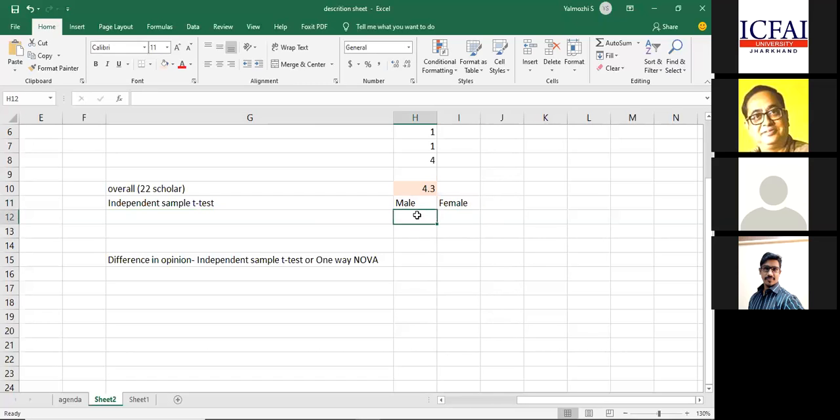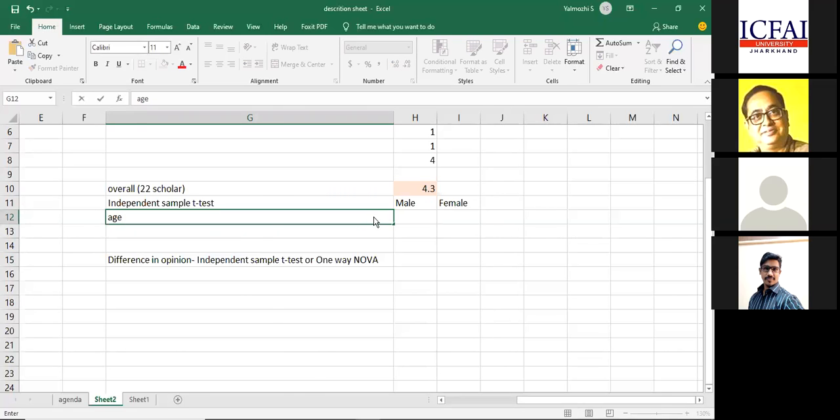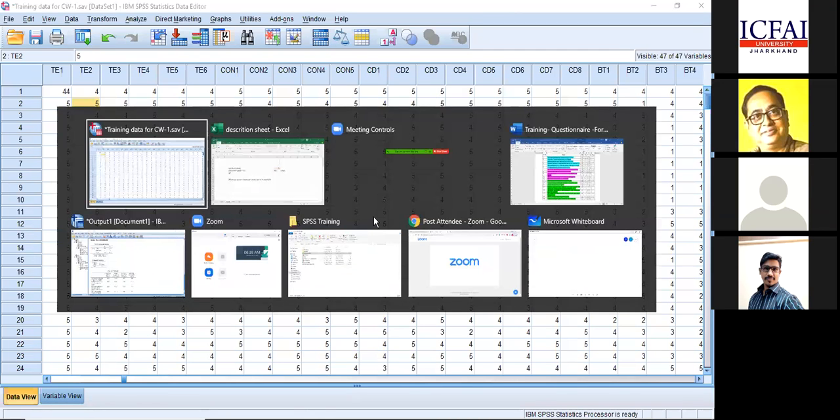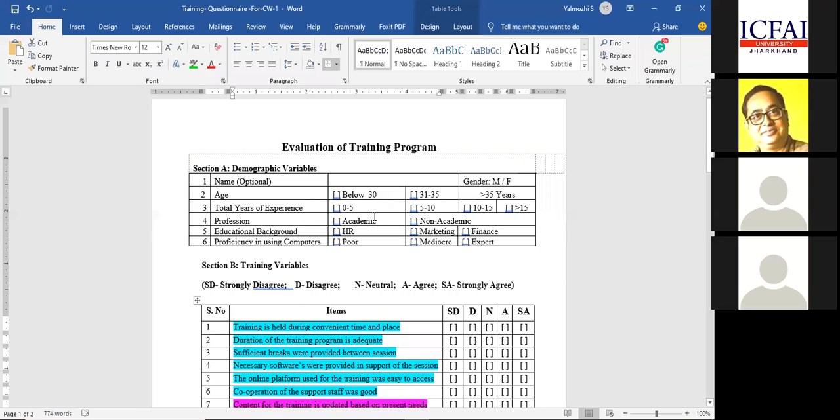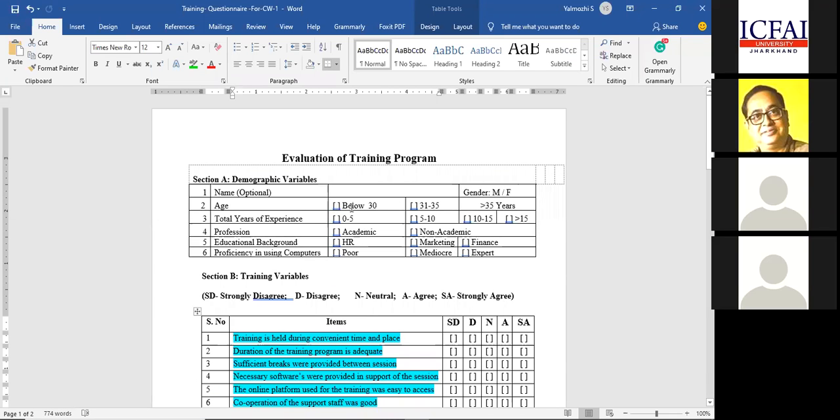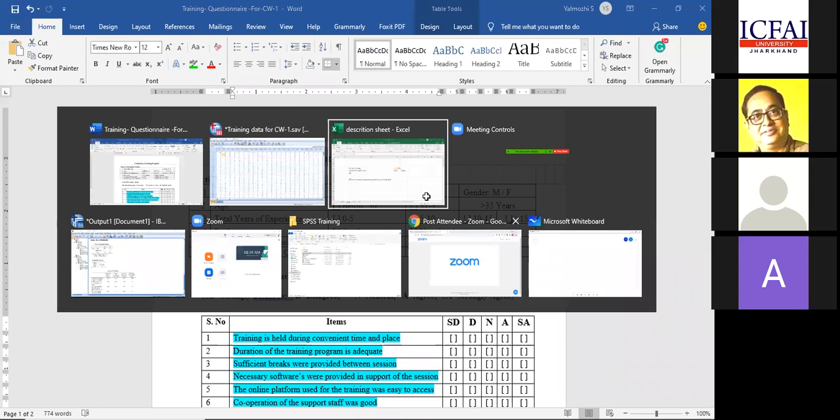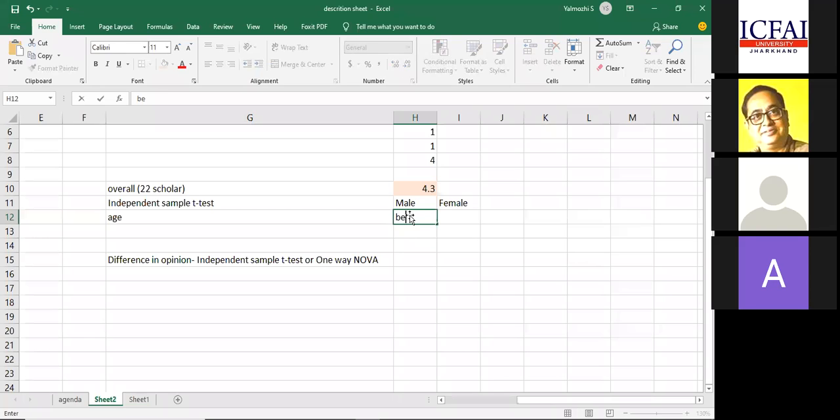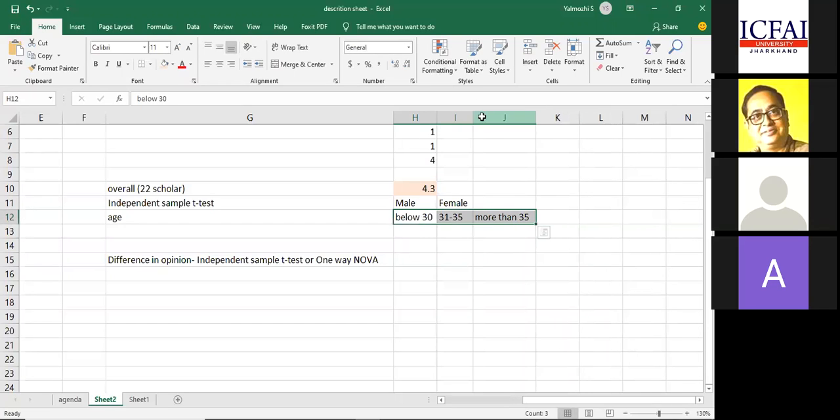The other option is age. How is age captured in our study, in our questionnaire? Not as an interval. Let's look at the options. Here it is below 30 years, 31 to 35, and more than 35. Now, how many categories are there? There are three categories. Am I clear with this? If you understand this, only then can you do the test.